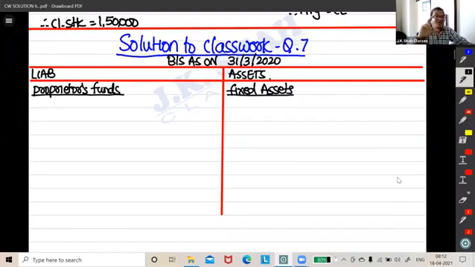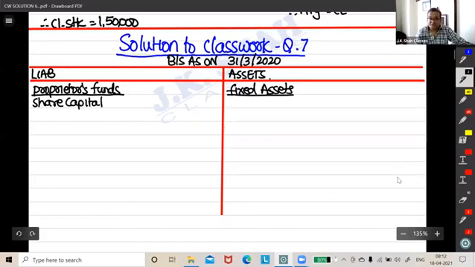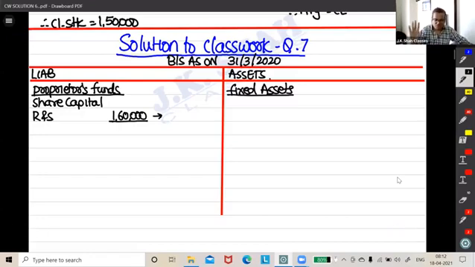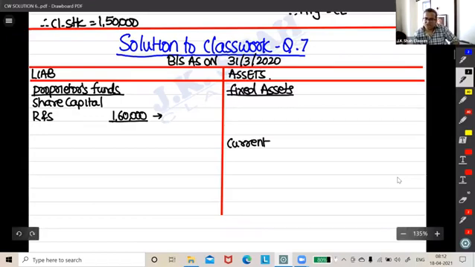Correct. But right now, how the data is given, see guys, we know reserves and surplus 1,60,000. That means the balance we will just write as share capital. Reserves and surplus 160 is what you know. The total of this will write over here as proprietor fund. Okay, fine. Then we are told net working capital also. So it's a clear hint to us that we are going to have some current assets and we are also going to have some current liabilities.